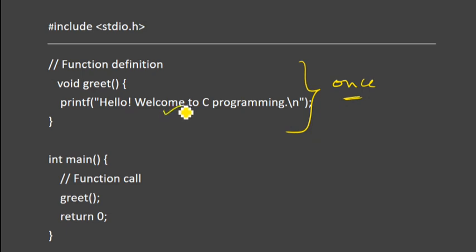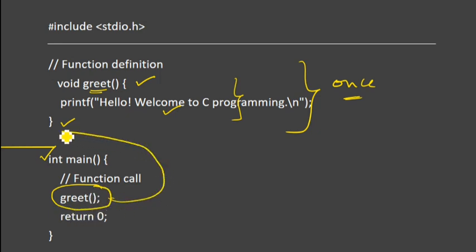Here I wrote one instruction, but I can write hundred lines of instructions in between, between the open curly bracket and the close curly bracket. This is the function name, greet. This is the main program. Our program starts from here, in main. So I'm calling the function greet, and it goes here, this code from here to here will be executed, and it will print the answer. The output is: hello, welcome to C programming.